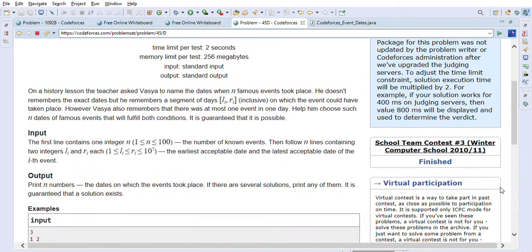So let's go through the details of the problem. In a history lesson, the teacher asked Vasya to name the dates when n famous events took place. He doesn't remember the exact dates, but he remembers a segment of dates [li, ri], inclusive, on which the event could have taken place. However, Vasya also remembers that there was at most one event in one day, which means there cannot be duplicate events in the same day. Help him choose such end dates of famous events that will fulfill both conditions. It is guaranteed that a solution is possible.